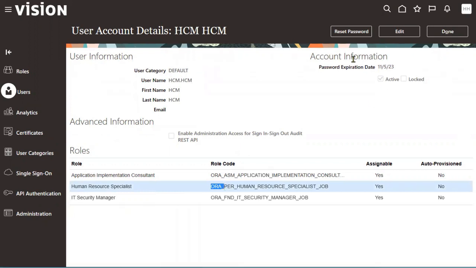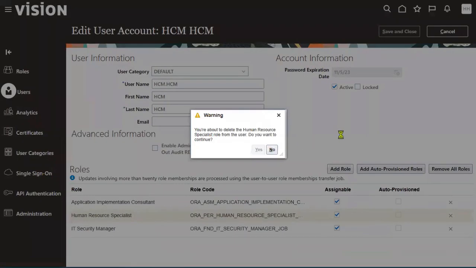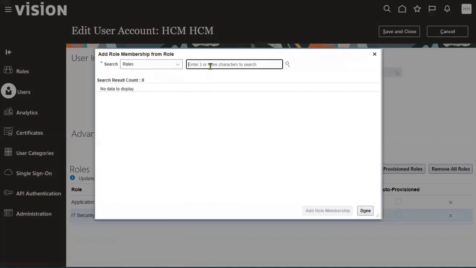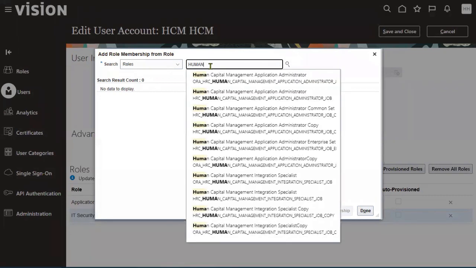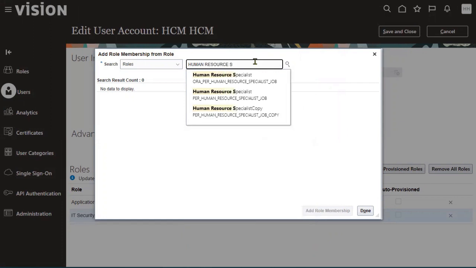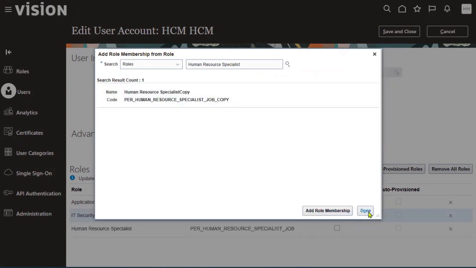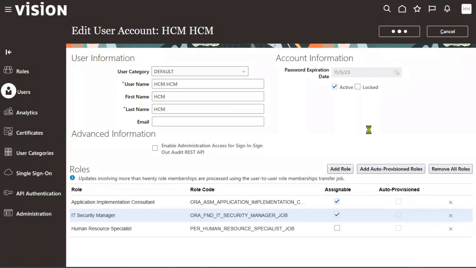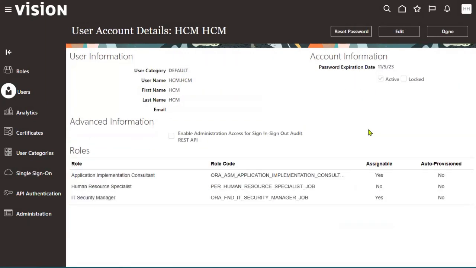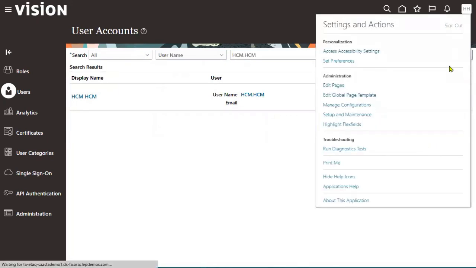Okay. So let me just go for edit. Try to remove this role, human resource specialist role. Add the new one here. Human resource specialist, PR. Let's choose persons here. Then go for save and close. Click done button. Now just log out and log in.